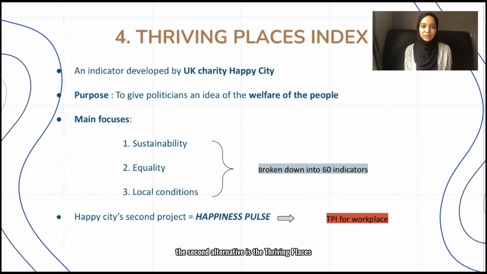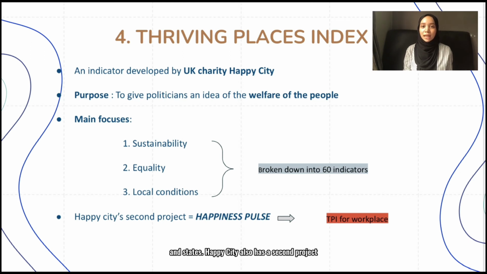The second alternative is the Thriving Places Index, also known as TPI, which is an indicator developed by the UK charity Happy City. The purpose behind this initiative is to give the politicians an idea of the welfare of the people. As for the TPI, its main focus is on three aspects, that is sustainability, equality, and also local conditions. These main focuses are then broken down into 60 more specific indicators that we will take a look at after this. However, TPI is not a widely used or universal indicator as the GDP is. So far, the TPI is only used in certain European countries and states.